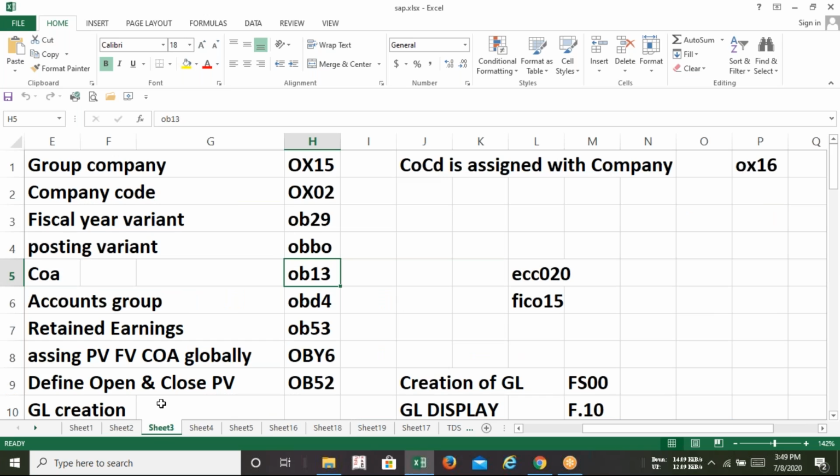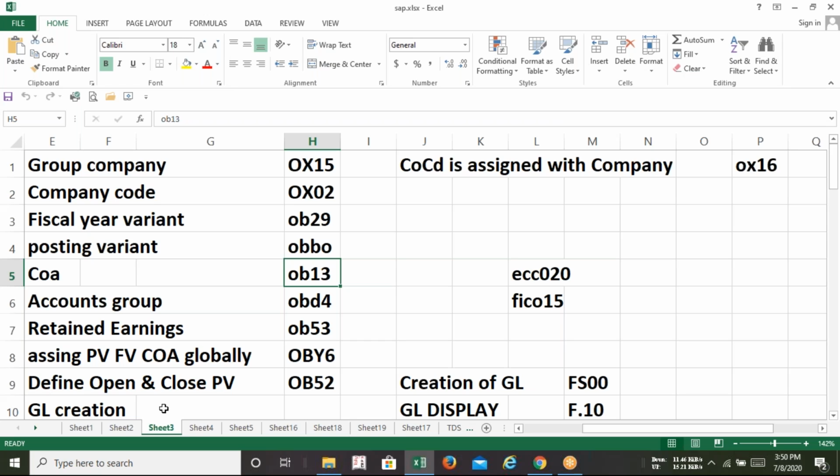Okay. So chart of accounts, I repeat, in one sentence is nothing but a list of all the general ledger. Now tell me one thing, guys. Have you understood the meaning of the general ledger? What is the meaning of GL in SAP?